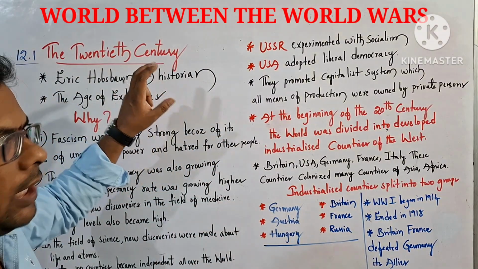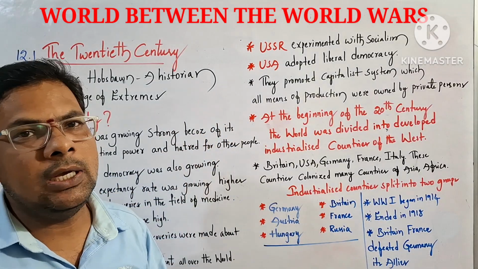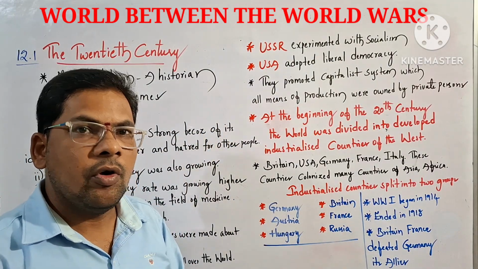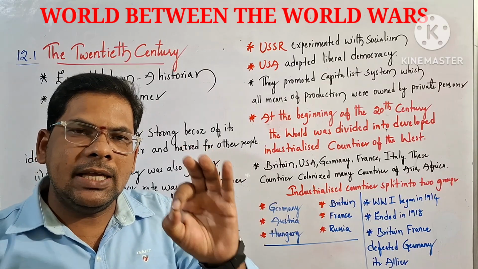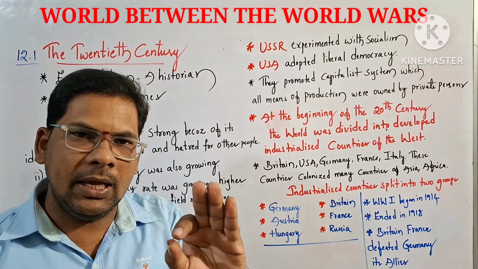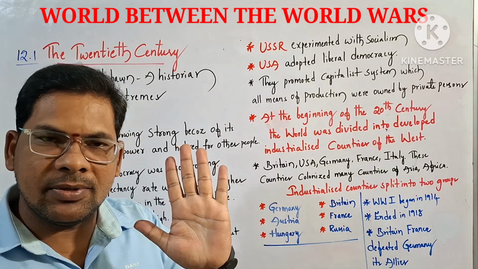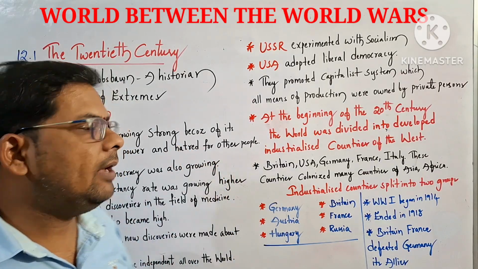It is one of the important topics among the 9 topics, and there is a chance for it to come as a long question answer. Why is the 20th century described by Eric Hobsbawm as an age of extremes? This is the question, I am repeating.